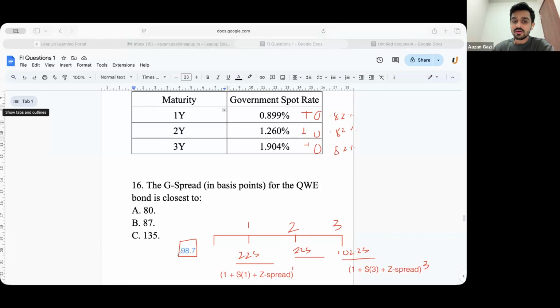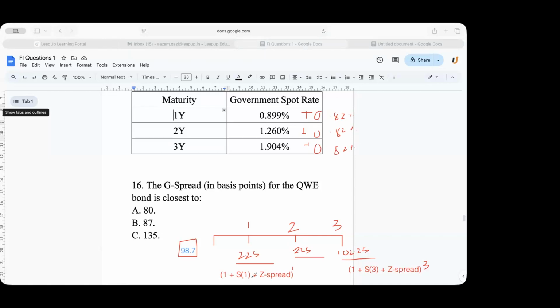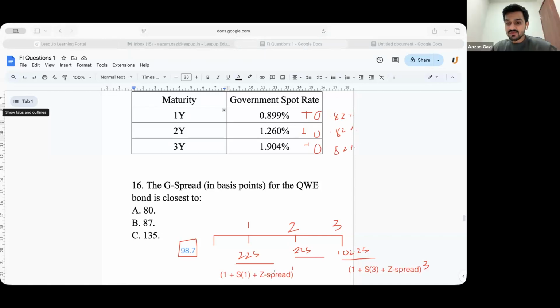No, IRR, internal rate of return. In internal rate of return you guess, but this spot rate plus Z spread is a different thing. Normally, first you calculate 2.25 divided by 1 plus this, raised to 1, with 1.260 plus 0.82. Similarly, you do this, add up everything. What is the total present value that you are getting? First, calculate that.